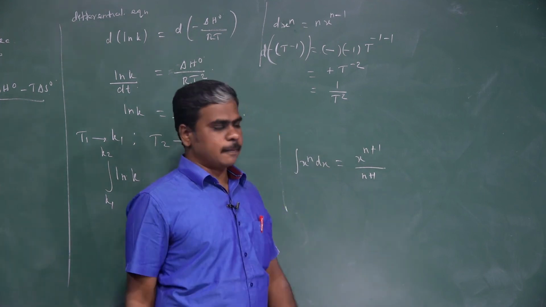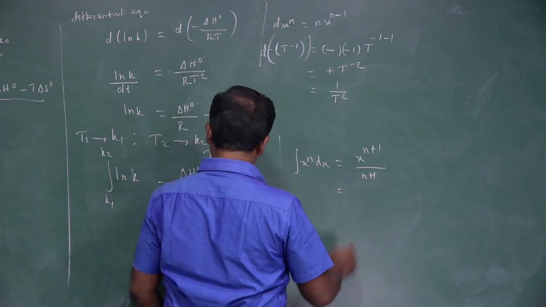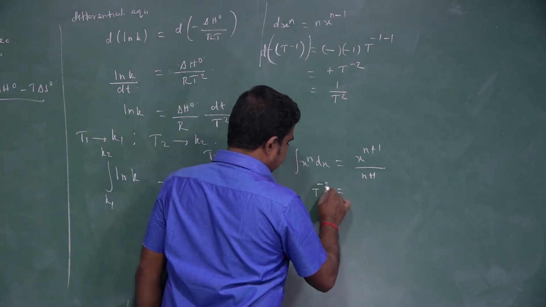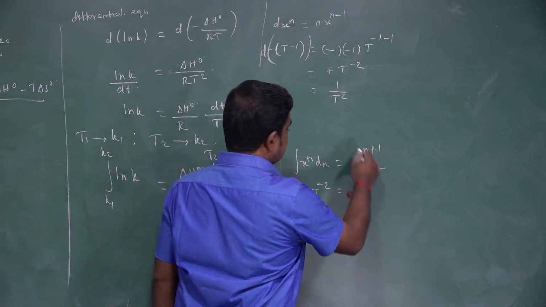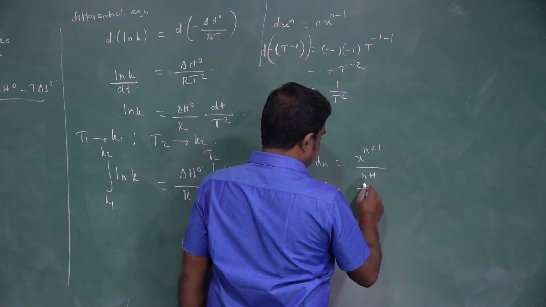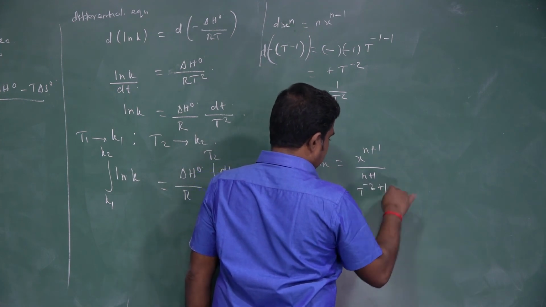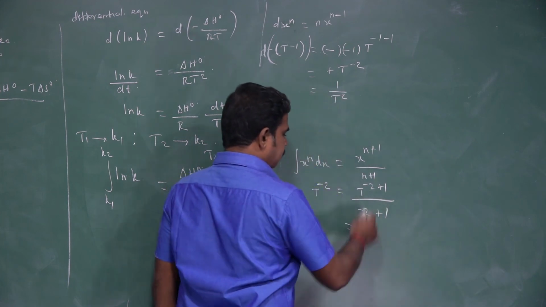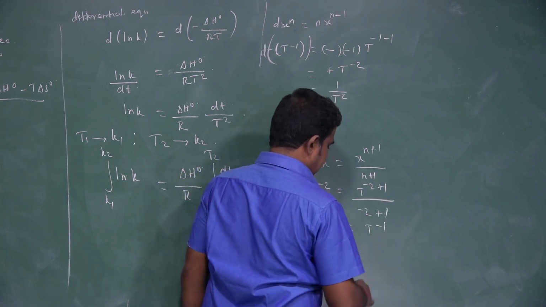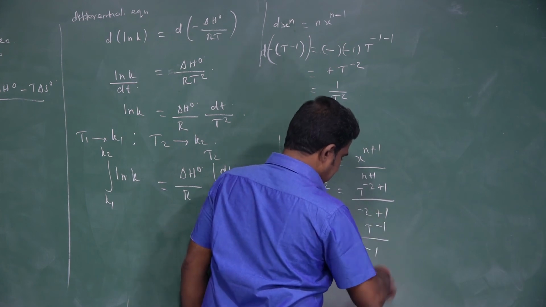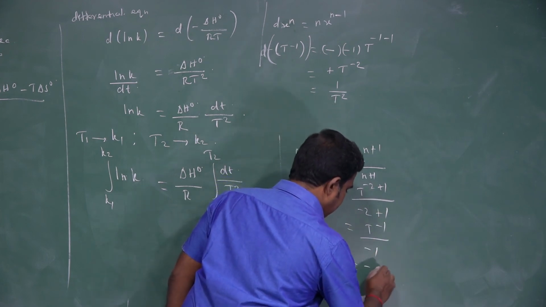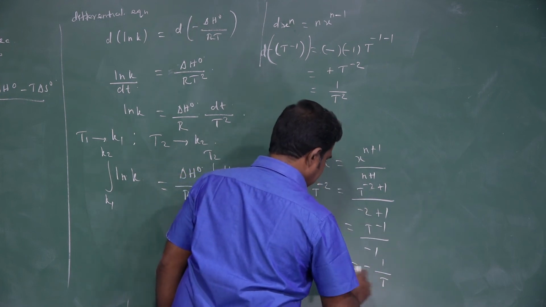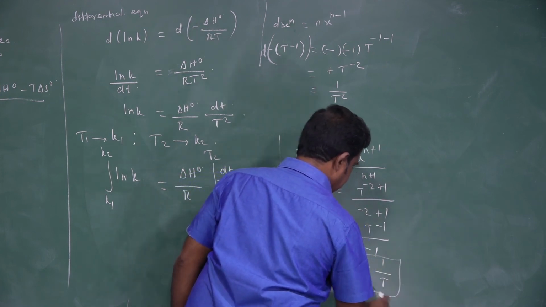Here 1 by T square is T power minus 2, so T power minus 2 plus 1 divided by minus 2 plus 1, which is T power minus 1 divided by minus 1. So it is nothing but minus 1 by T.